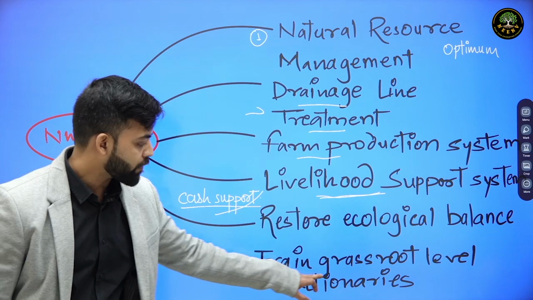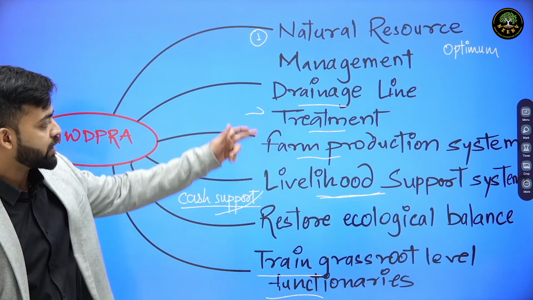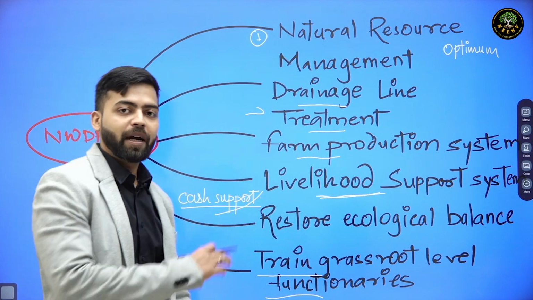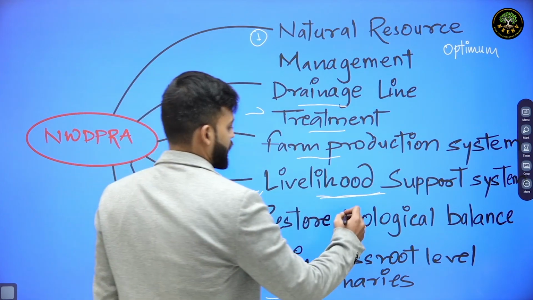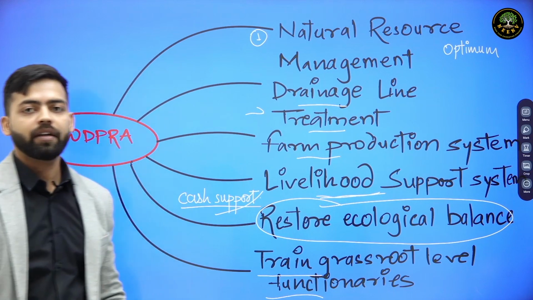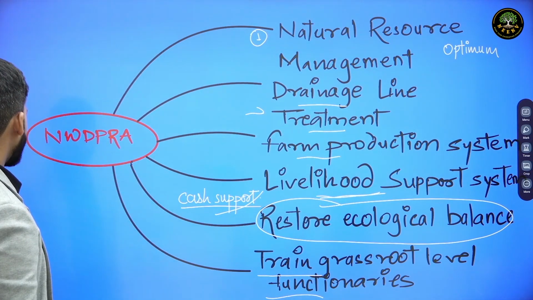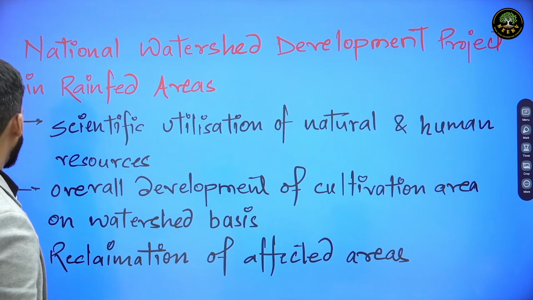Training grassroots functionaries was one of the major factors. And by doing all these things, the main focus was restoring the ecological balance of the watershed area. This program was launched by the Ministry of Agriculture.